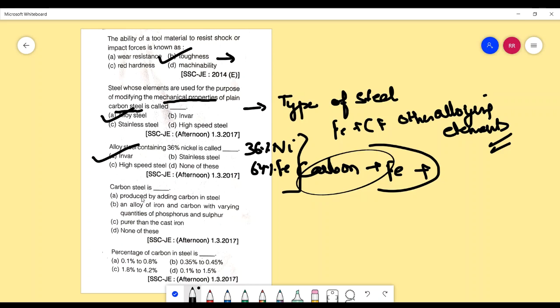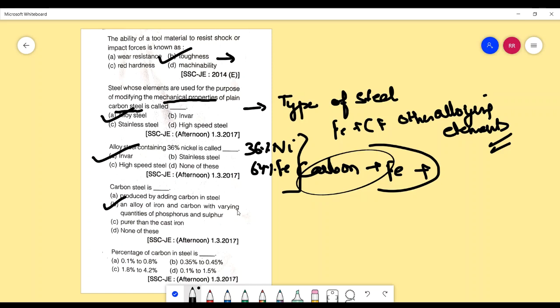The carbon steel is produced by adding carbon into it, alloy of iron and carbon with varying quantities of phosphorus and sulfur, purer than cast iron, none of these. Well, the correct answer is B. Now that contradicts my initial statement regarding what is carbon steel, that carbon and iron. But you have to understand that other alloying elements are also present in minute quantities.